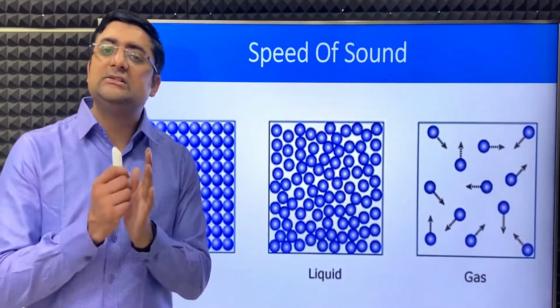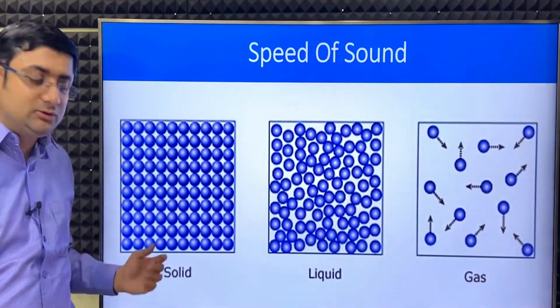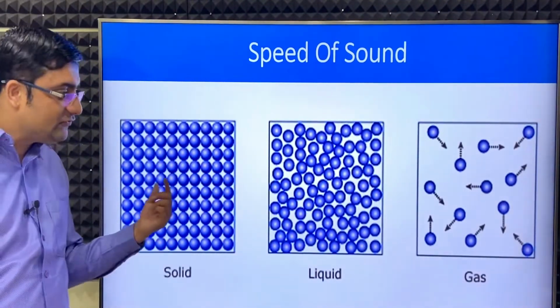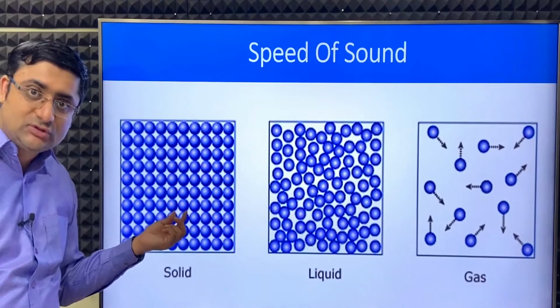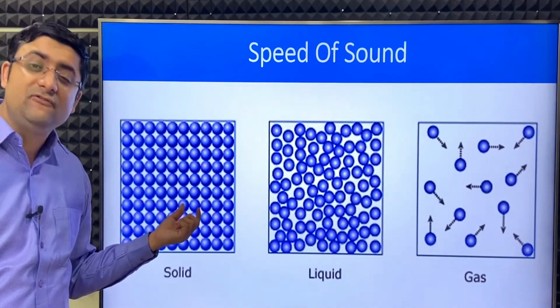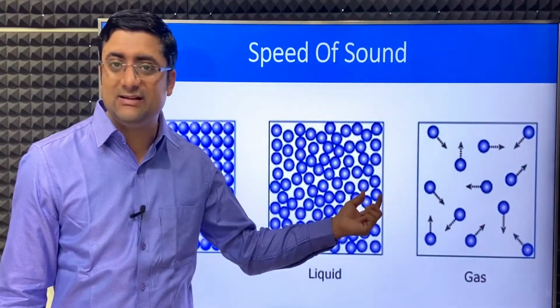I repeat guys, sound is basically a vibration which is carried from one point to the other by the molecules. So closer the molecules, faster the vibration travels, right? So where are the molecules closest? They are closest in solids. So because they are closest in solids, hence sound travels the fastest in solids, then slower in liquids and then in gases. Is it clear?